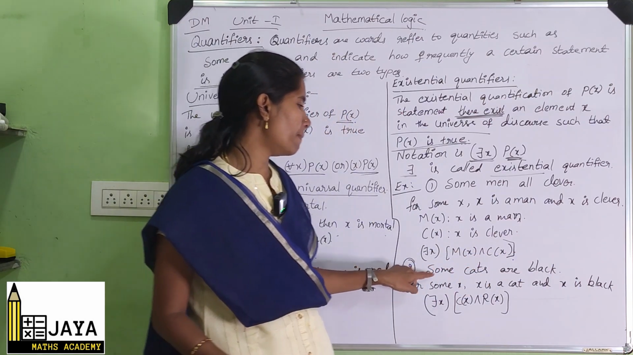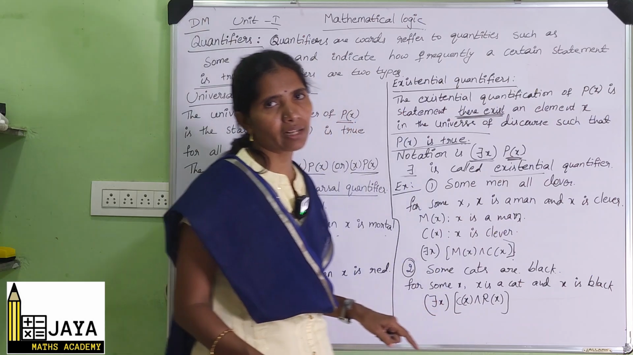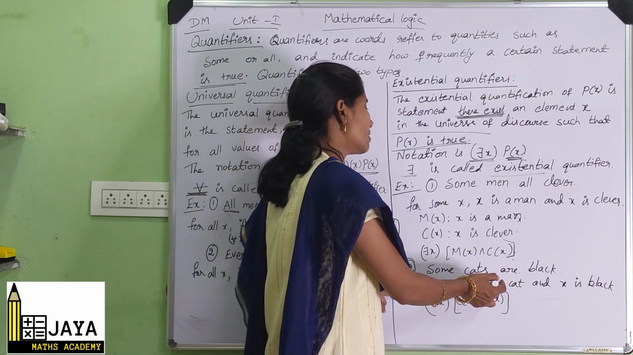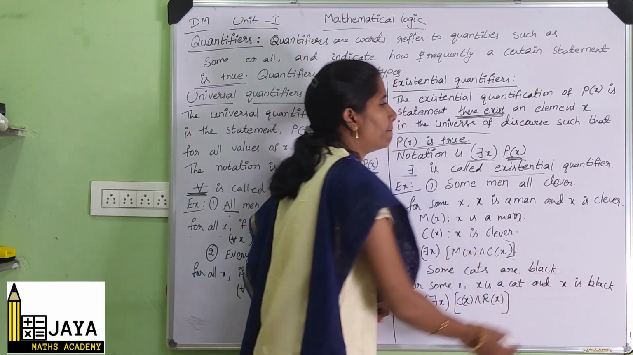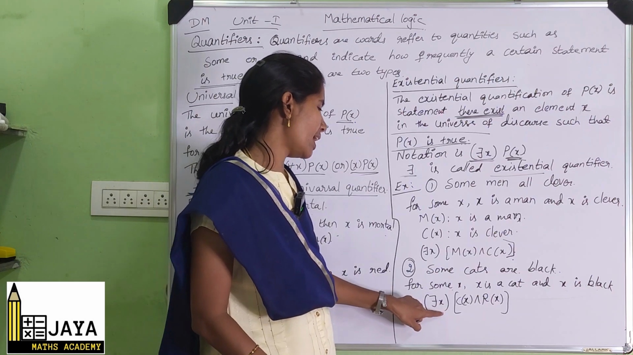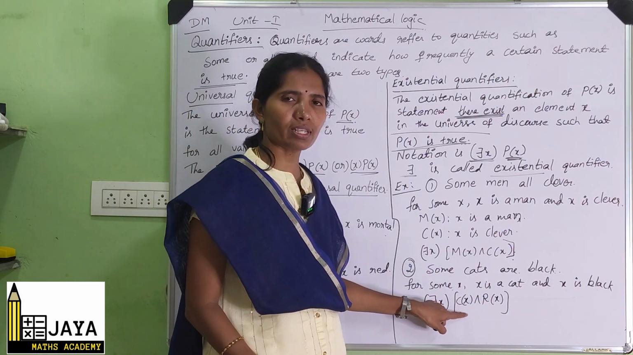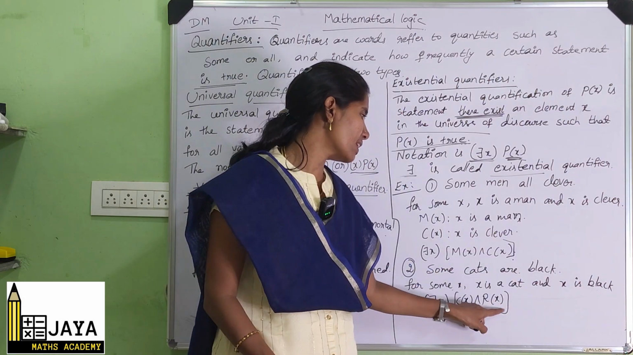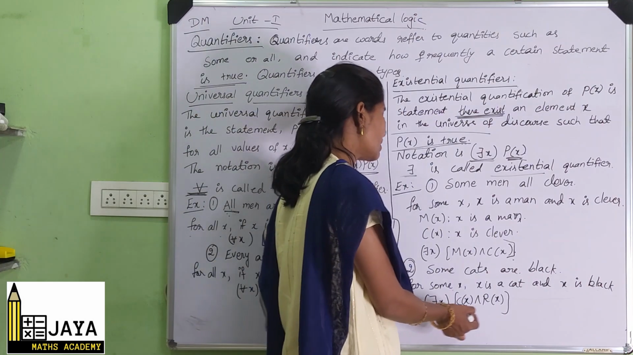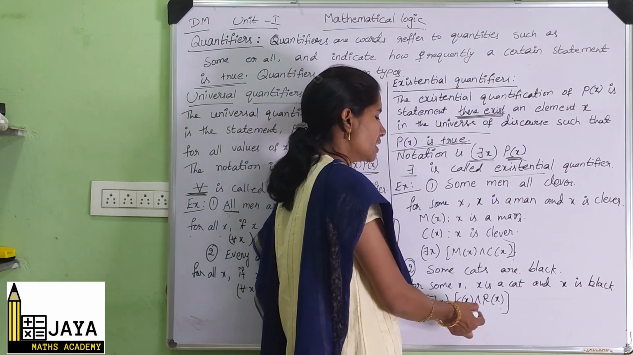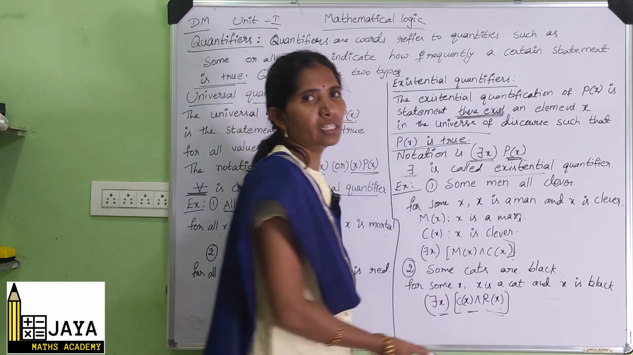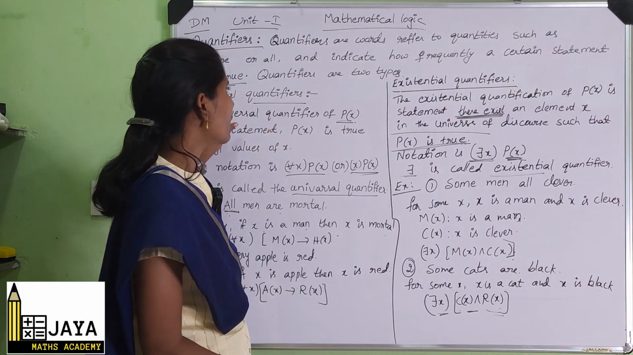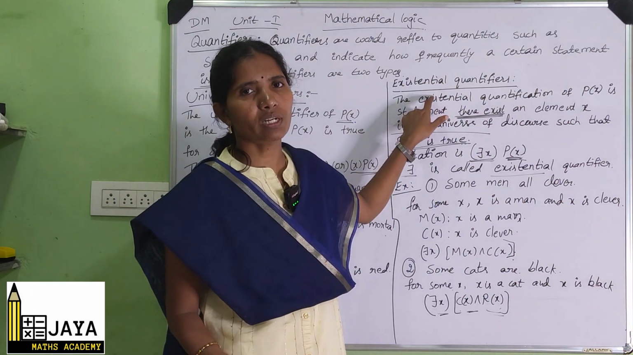Second example: some cats are black. So for some x, x is a cat and x is black. There exists x, C of x and B of x, cat and black. So there exists x, C of x and B of x. This is about the universal quantifier and the existential quantifier.